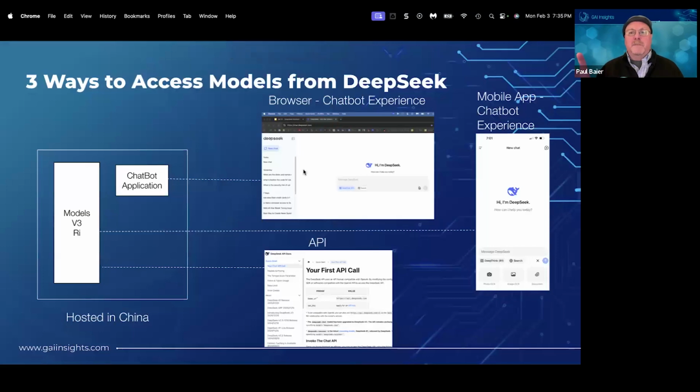A few other baseline points on DeepSeek. There are three different ways to access the capability. You can use the browser, and that's what we just went through here. Through my browser, it's going through the internet to a chatbot application that's located in China, and that's going against the models. You can also download a mobile app, and this is an example of it. That will have the chatbot application running on your smartphone, and that connects through the internet to the API for this particular model running in China. Or you can set up an API call for your app and have it call it over there.